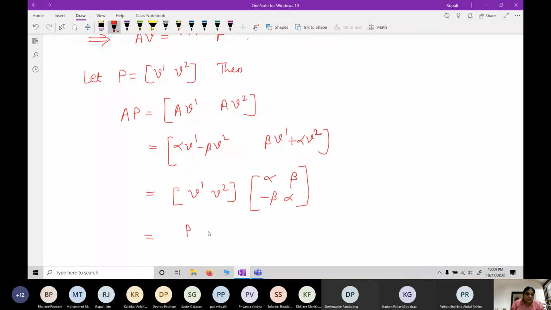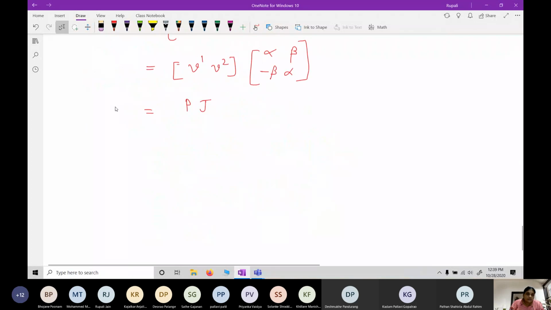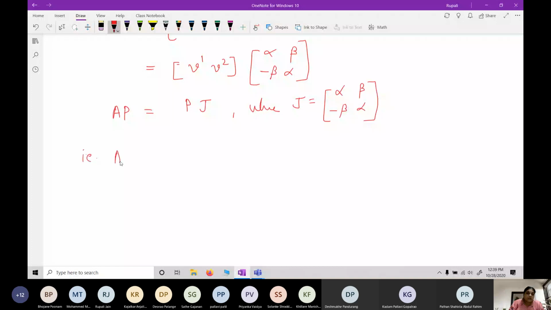That is nothing but PJ. So AP is equal to PJ, where J is alpha, beta, minus beta, alpha. That is A is equal to PJ P inverse.